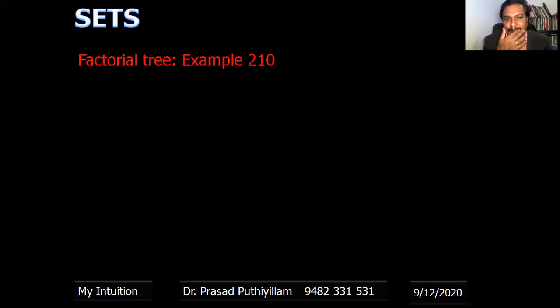Now the factorial tree for 210: how to get the factors 2, 3, 5 and 7. It can be done with many other methods, but I found the factorial tree very simple. 210 can be divided by 1 and 210, which gives 210 again. Then we take the second number, 2. If I consider 2 here, 2 multiplied by 105 gives 210, so 2 and 105. Next step, 2 cannot be divided further. It can be divided only by 1 or 2 itself, therefore I rewrite 2 as it is, whereas 105 can be divided further.